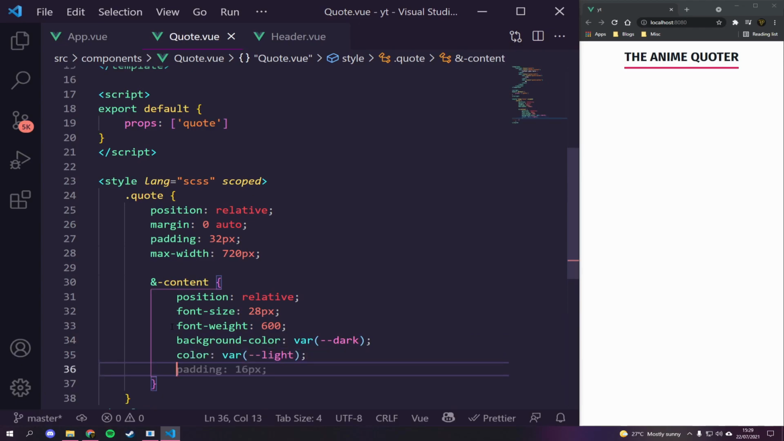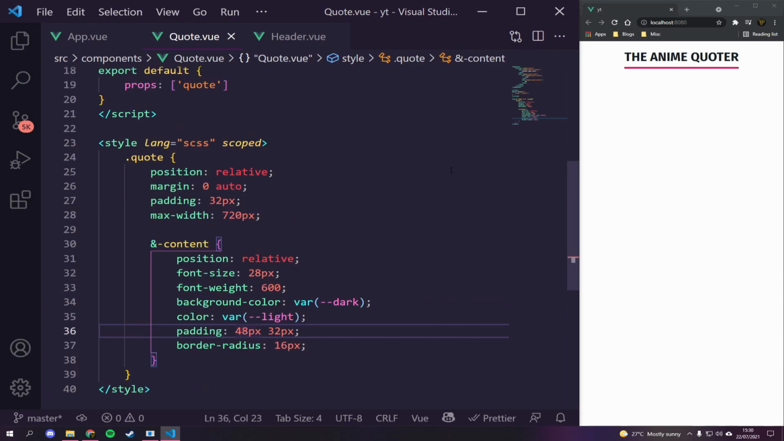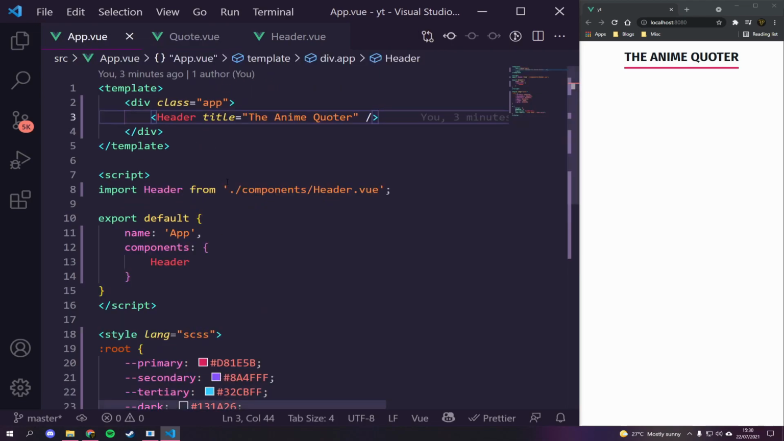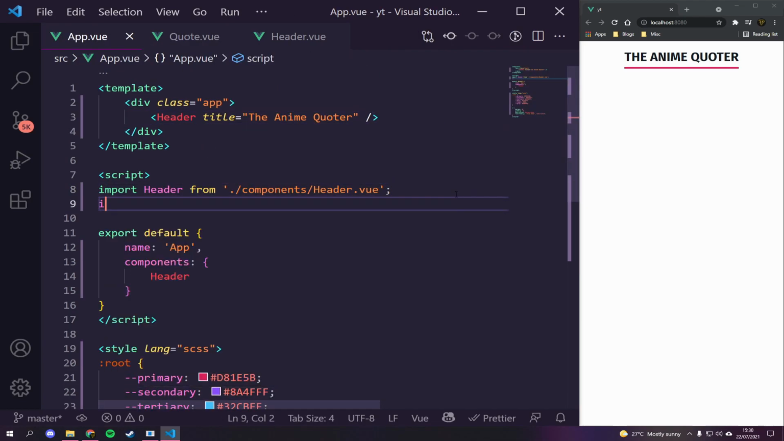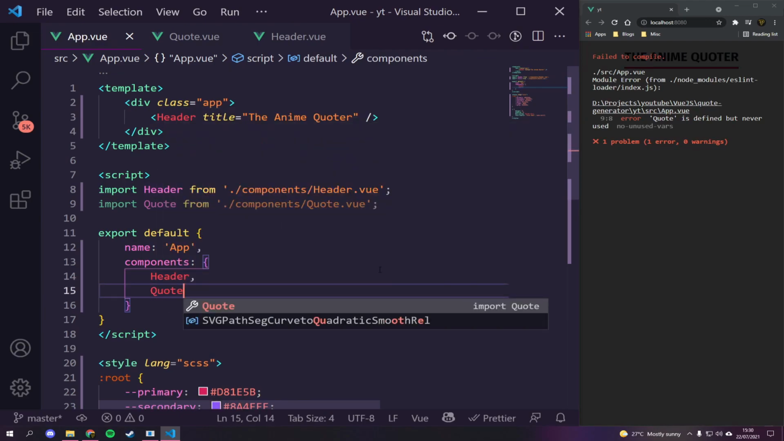Thank you there, Copilot, for finishing that off for me. We're giving it a padding not of 16, but of 48 pixels and 32 pixels. We want it quite big, so we want to push out a massive area. And then a border radius of about 16 pixels there. Let's have a look what this looks like for now. So let's quickly go to our app. Let's import this area. So we're just going to say import quote from, and there you go. Nice and simple.